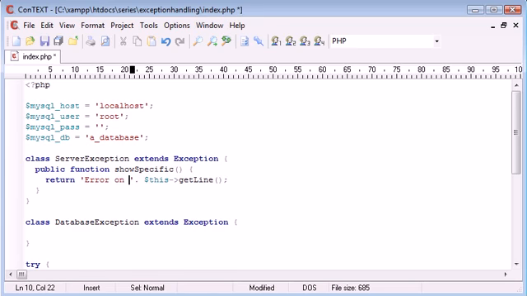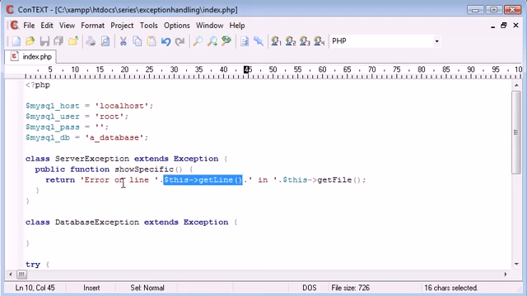Error on line something, so this line here, and then we're going to append on some more text, this get file. So now what our error is going to read is error on line, and we're appending on the line that this error has been thrown on. So we'll say error thrown, to make a bit more sense. So error thrown on line something in this file. Okay.